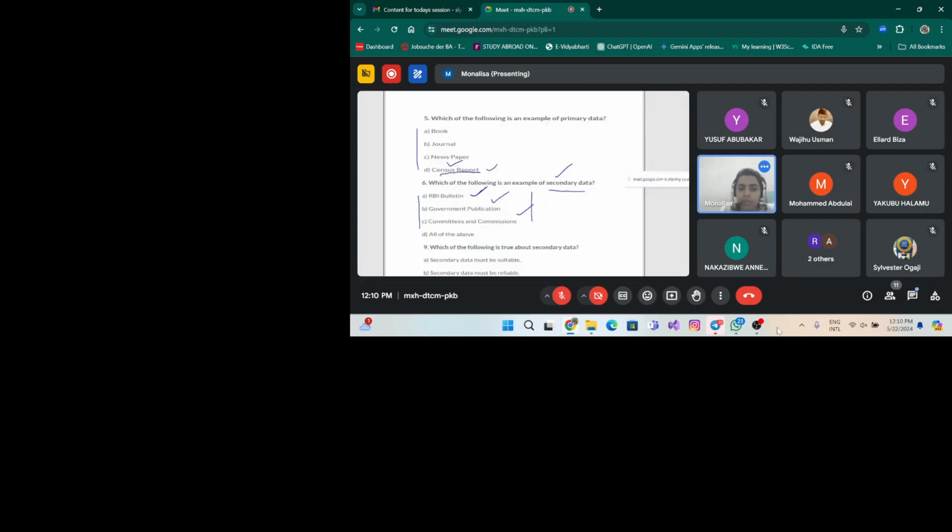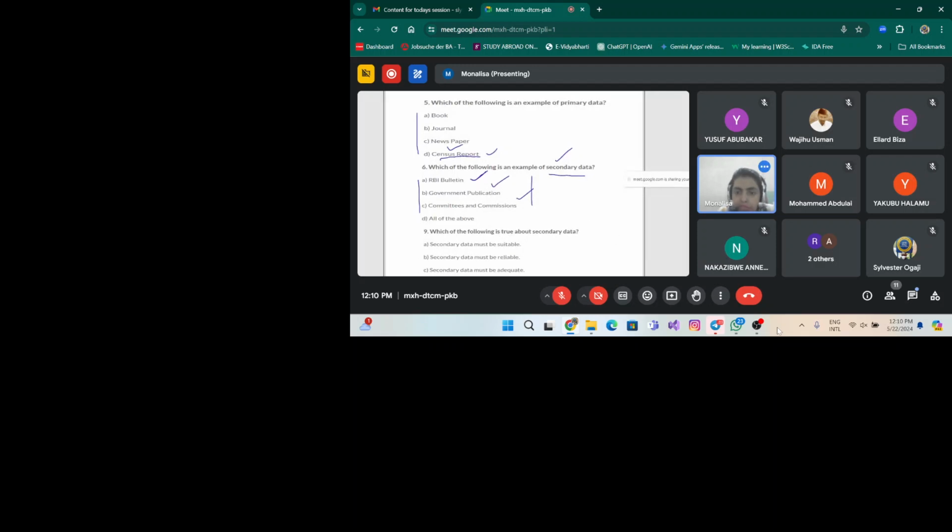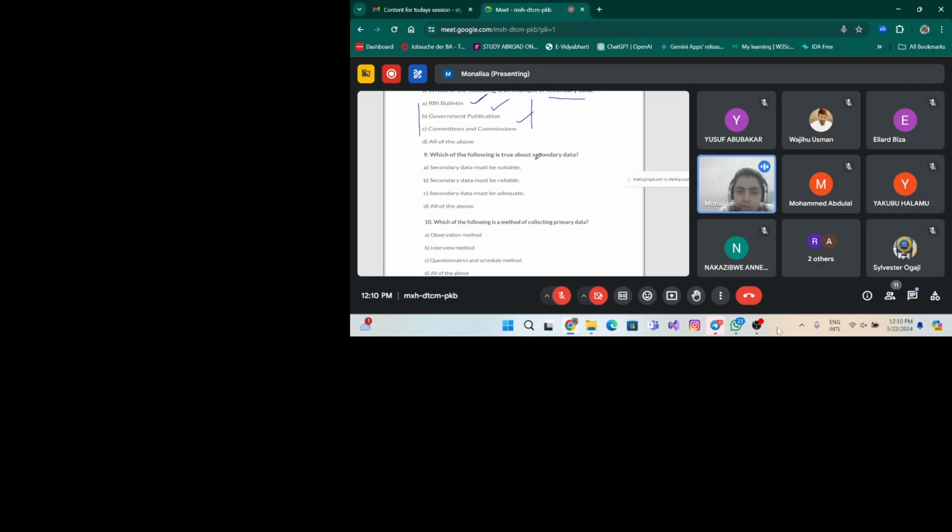Okay, very nice. Next, see, which of the following is true about secondary data? Secondary data must be suitable, must be reliable, must be adequate, or all the above. That means the secondary data that we are collecting should be as per our requirements, that is suitable. It should be reliable, should be correct, and it should be adequate, that means consistent. So whether any of the following options is true or all the above are true.